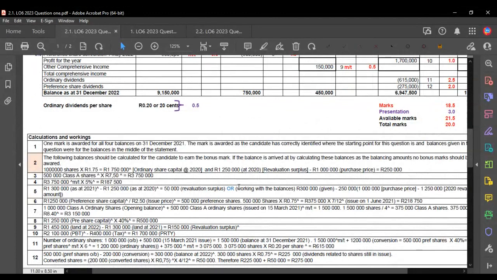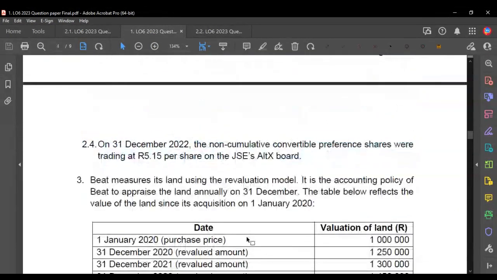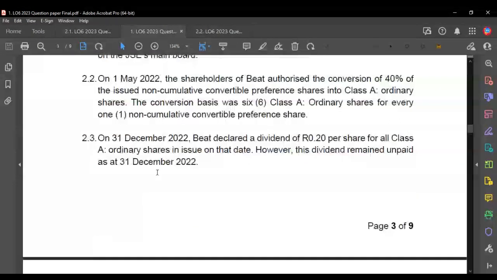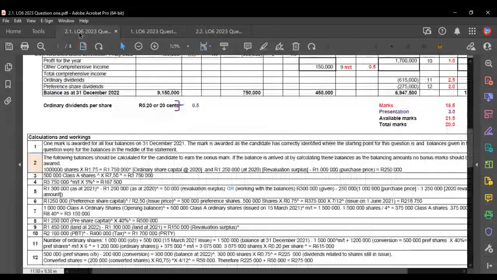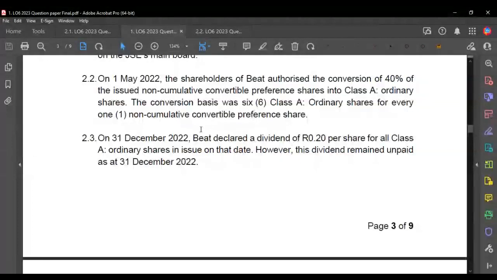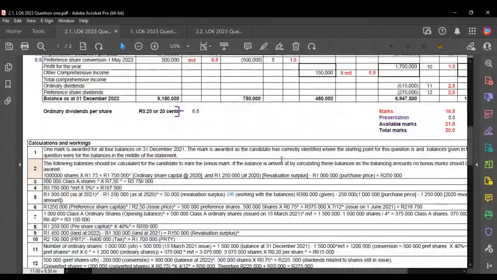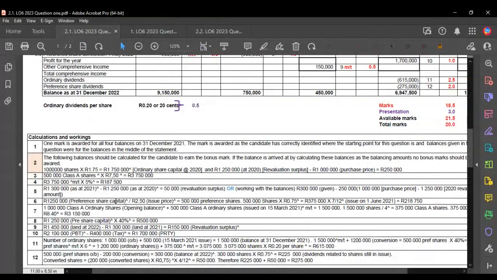Then let's have a look at what the question is telling us. We're told that the ordinary shares then get a dividend of 20 cents, and the preference shares were trading at 5 Rand 15 on the JSE. So let's first deal with the dividends, right? The ordinary shares got a dividend of 20 cents. So how would we calculate that dividend? Right? So let's think about it.